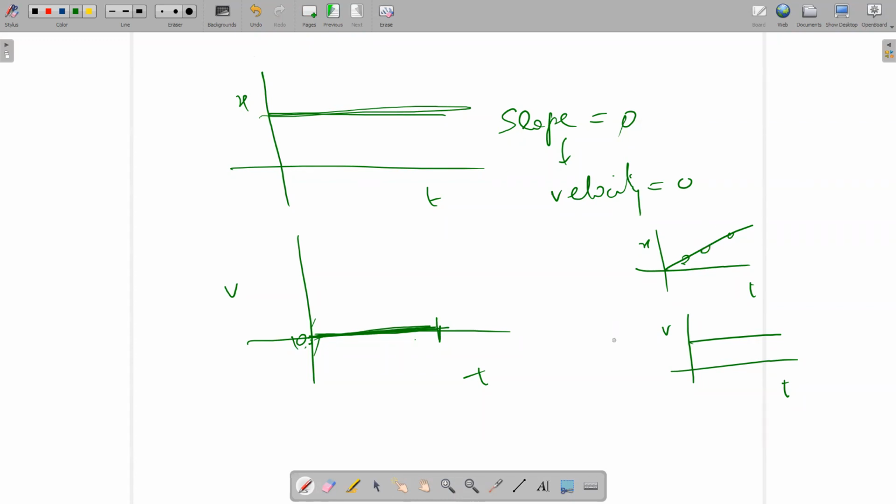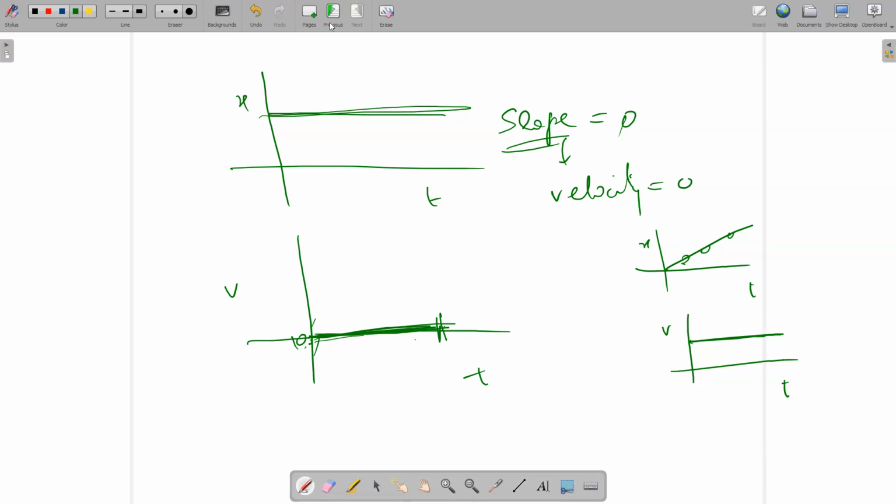The slope is constant, so the slope constant means the velocity value is constant. Some value, so I put the line here. But here I put the line here. Why? Because the slope answer is 0. So that's why I put the line here. Okay, clear?